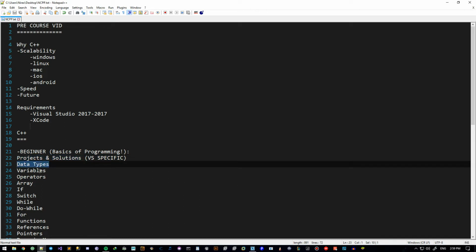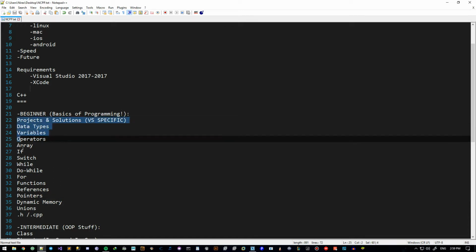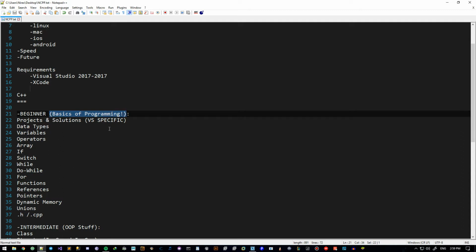Then we'll talk about data types, variables, operators, arrays, these statements, and all that good stuff. So this is not really C++ oriented. This is just the basics of programming. You learn this, you can do all of this in any programming language you desire, except some parts like references, pointers, dynamic memory, unions, .h and .cpp. These are mainly for C and C++.